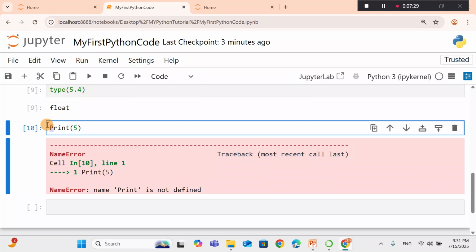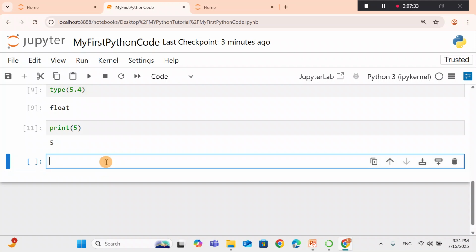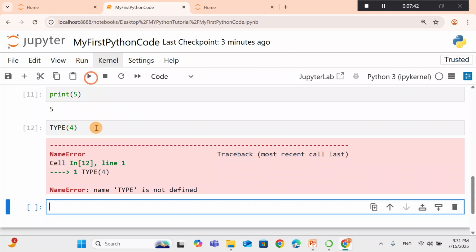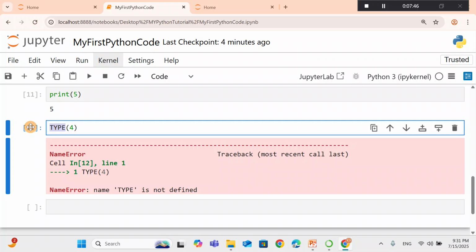So you have to be case sensitive and you run it. Now it's correct. Similarly, if we say Type 4, then this should generate an error because Type is not defined. This is also case sensitive.